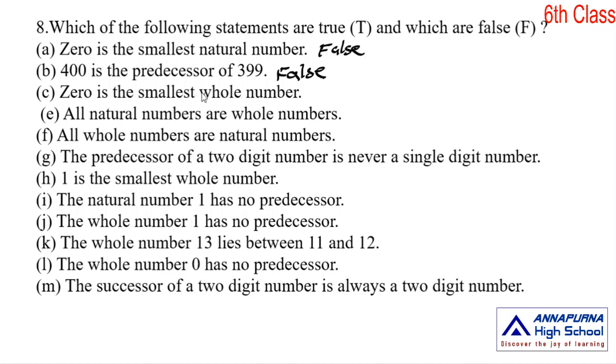0 is the smallest whole number. Is 0 there in whole numbers? Yes, 0 is there in whole numbers. That is a true statement. All natural numbers are whole numbers. This is also a true statement.